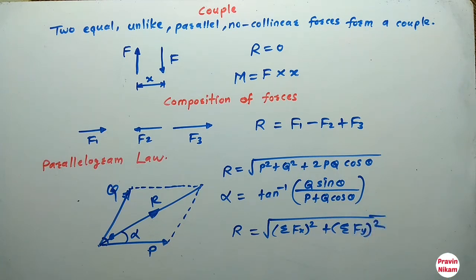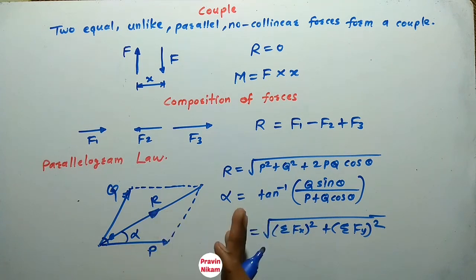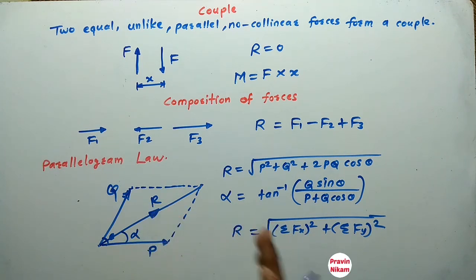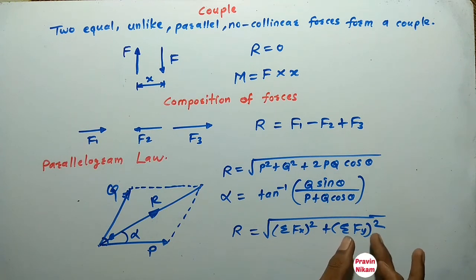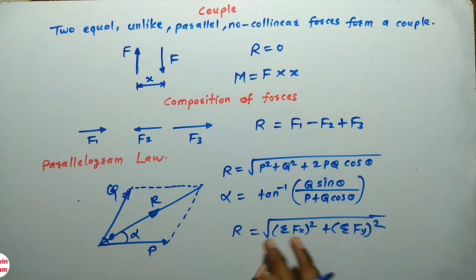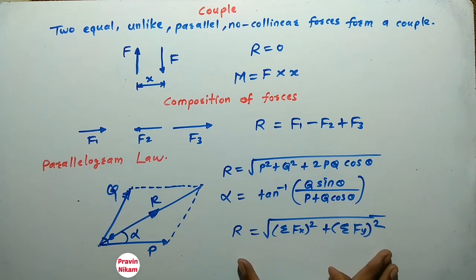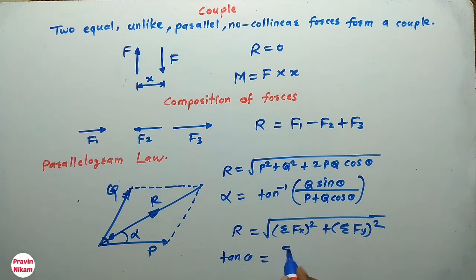So if the forces are more than 2, resolve each force into two components, that is fx and fy, and then take a summation of components in the direction of x, take a summation of components in the direction of y, and use this formula to find the resultant. And the position of this resultant is tan theta equal to summation fy divided by summation fx.